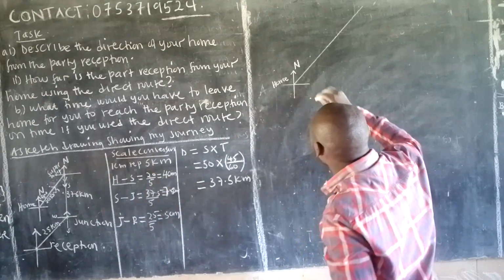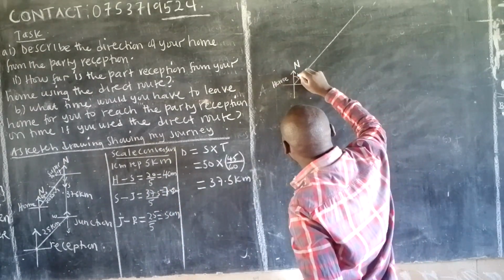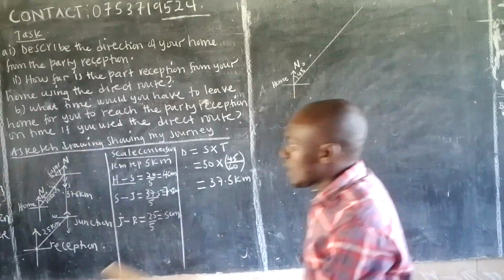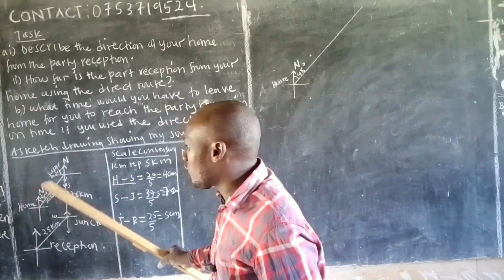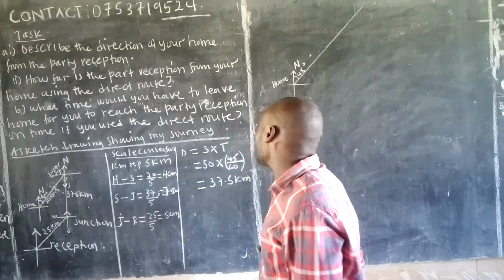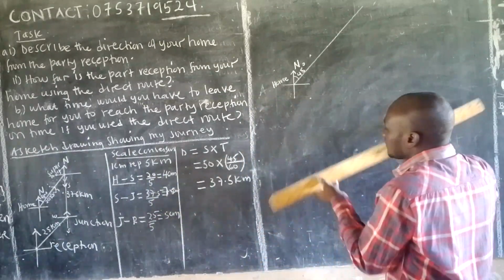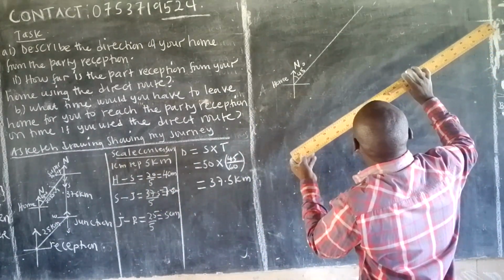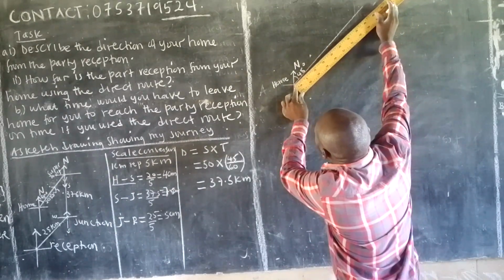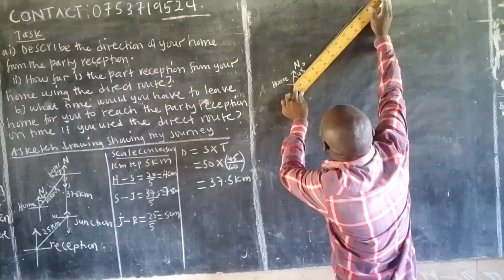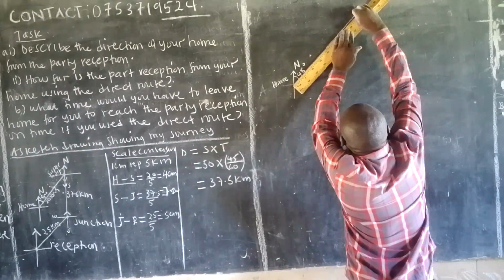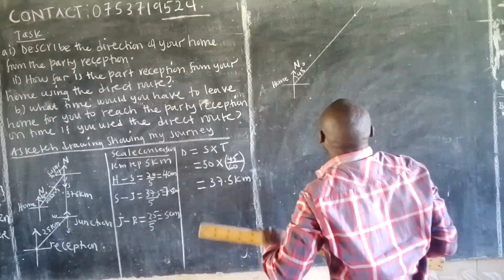All right, so you come and tell them that this has been just my 45 degrees. But then, how far are we going? We have this direction here, but how far? 20 kilometers. But 20 kilometers means what? 20 kilometers means 4 centimeters. So you come and measure off the 4 centimeters from here. Okay, so the 4 centimeters, according to mine, will end there.